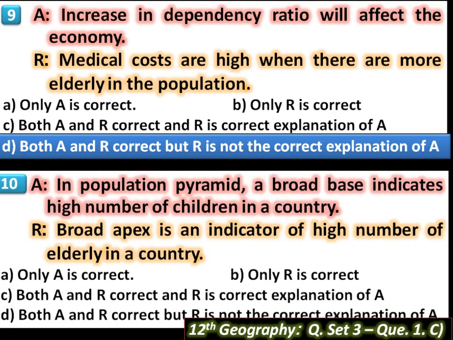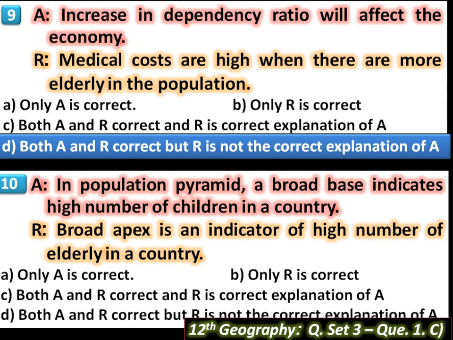A, in population pyramid a broad base indicates high number of children in a country. The sentence is correct. This sentence is characteristic of an expansive pyramid that shows more people die at each higher band. Also shows high birth rate and high death rate also.